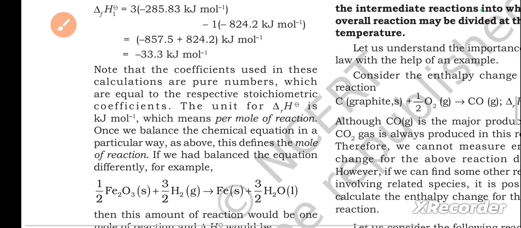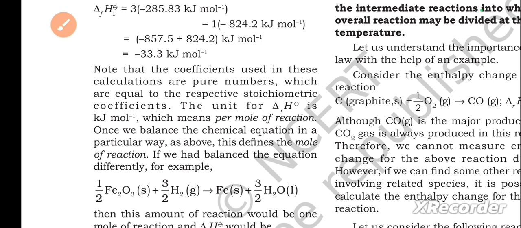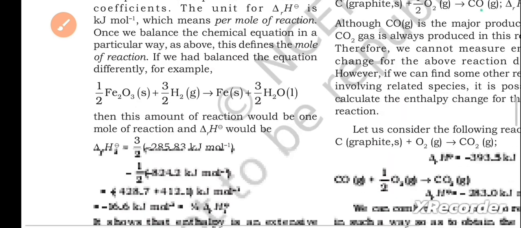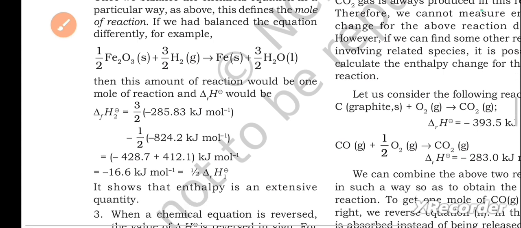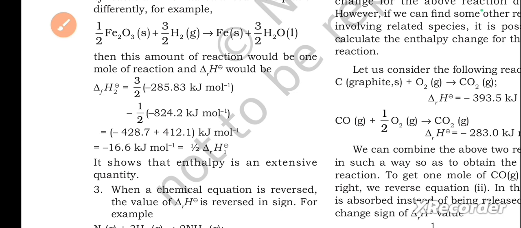Next, note that the coefficients used in these calculations are pure numbers which are equal to the respective stoichiometric coefficients. The unit for delta RH is kilojoules per mole, which means per mole of reaction. Once we balance the chemical equation in a particular way as above, this defines a mole of reaction. If we had balanced the equation differently, for example, this is the equation, then this amount of reaction would be 1 mole of reaction and delta RH would be, so this is the calculation. It shows that enthalpy is an extensive quantity.